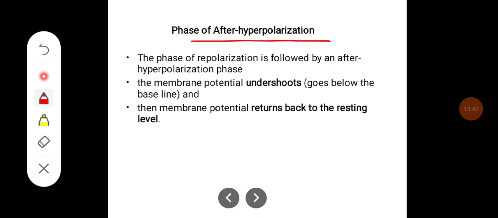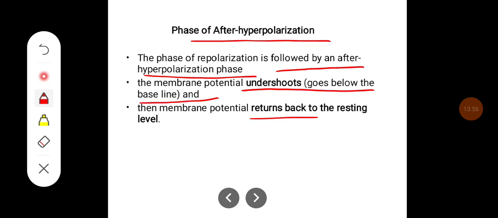Then you have the after hyperpolarization. The phase of repolarization is followed by an after hyperpolarization phase. The membrane potential undershoots, it goes below the baseline, and then the membrane potential returns back to the resting membrane level.